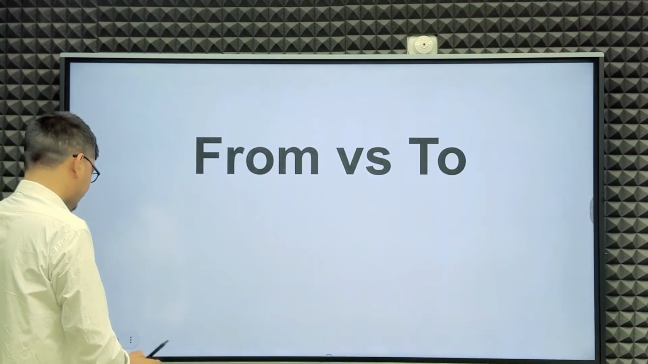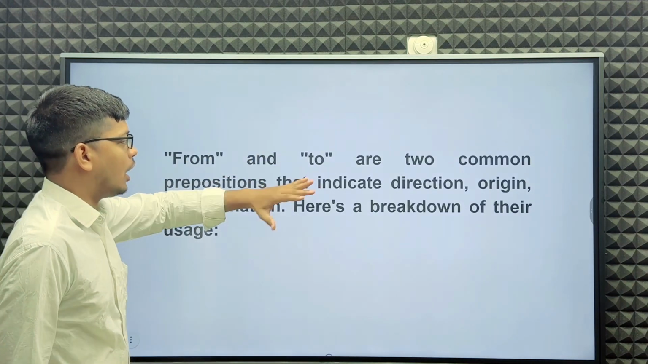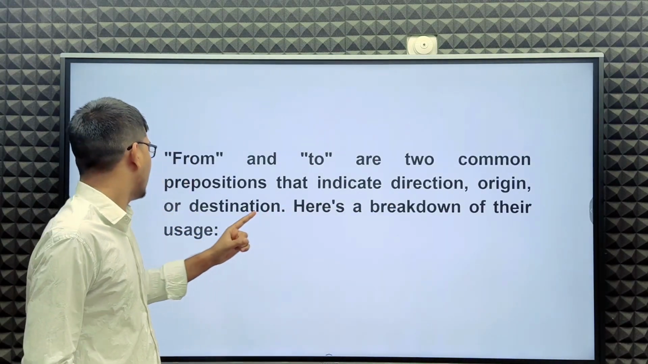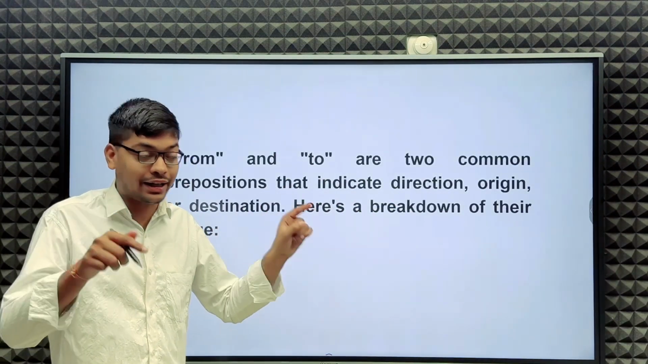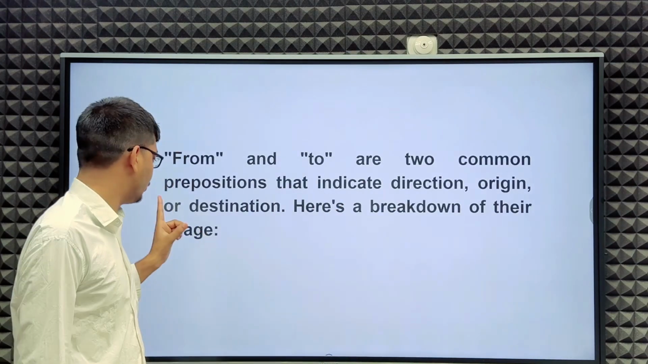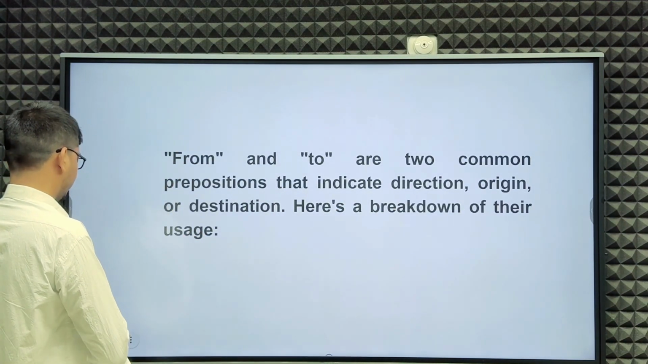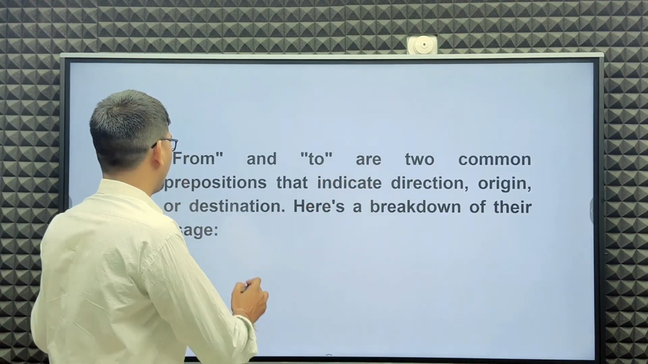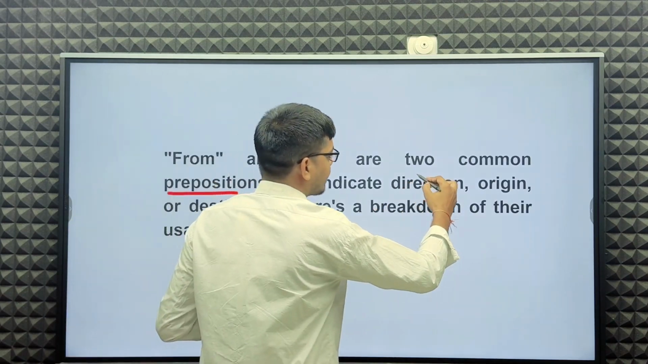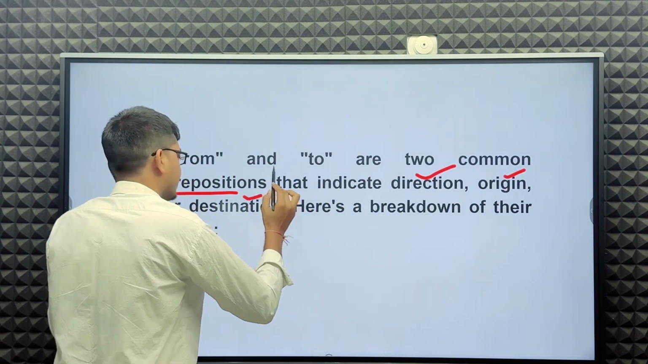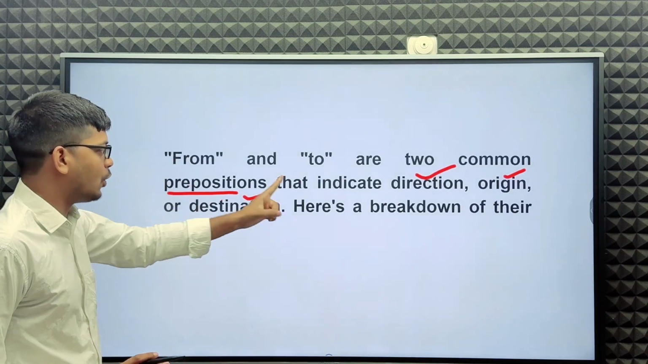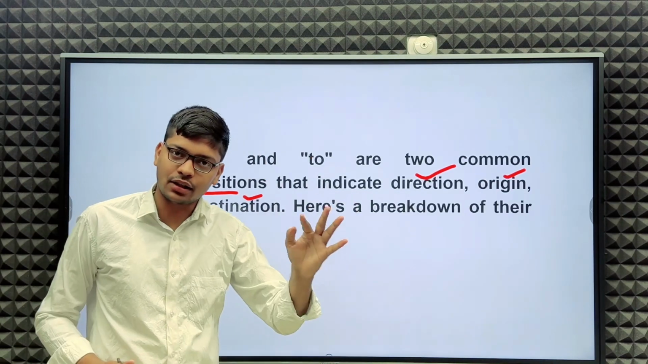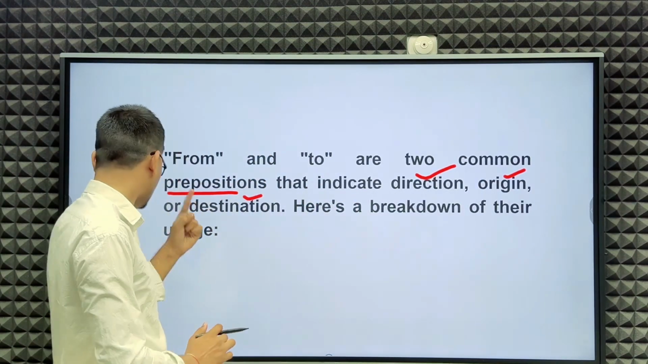First of all, from and to are two common prepositions that indicate direction, origin, and destination. So here is a breakdown of their uses. I hope you understand: two common prepositions that indicate direction, origin, and destination. So let's see one by one.